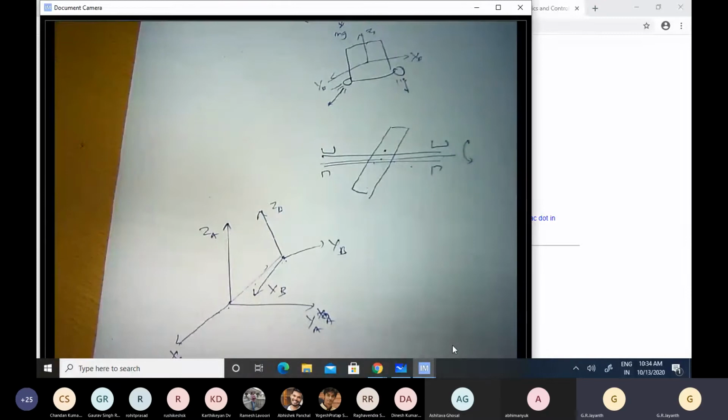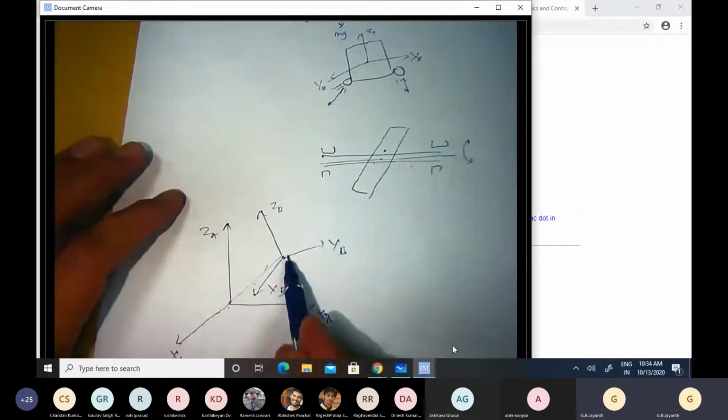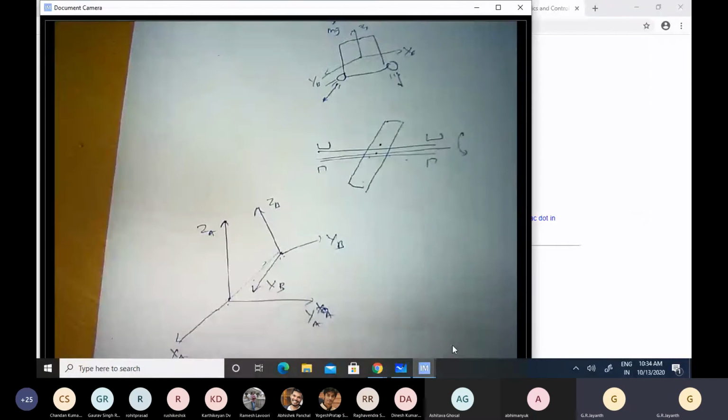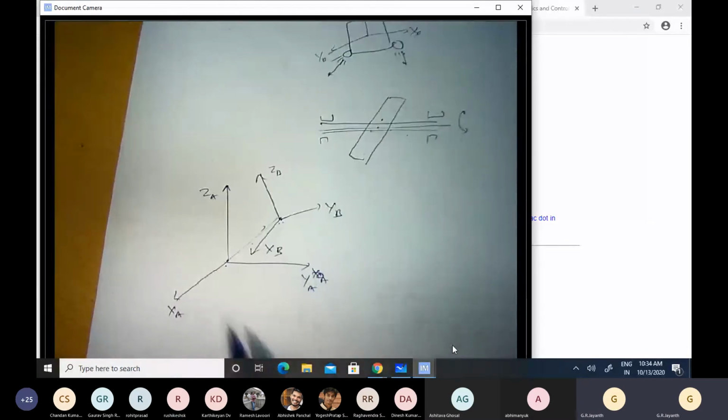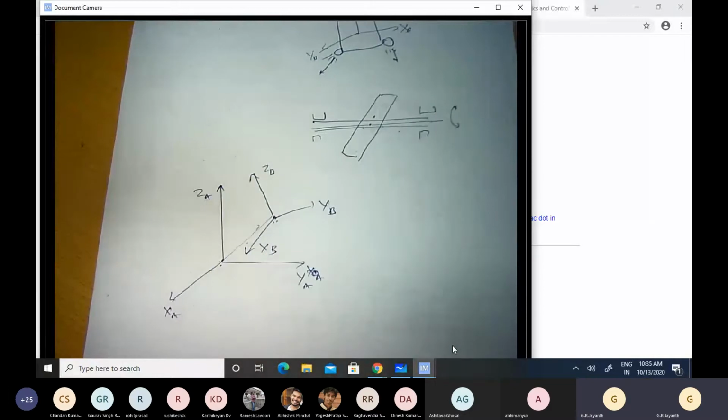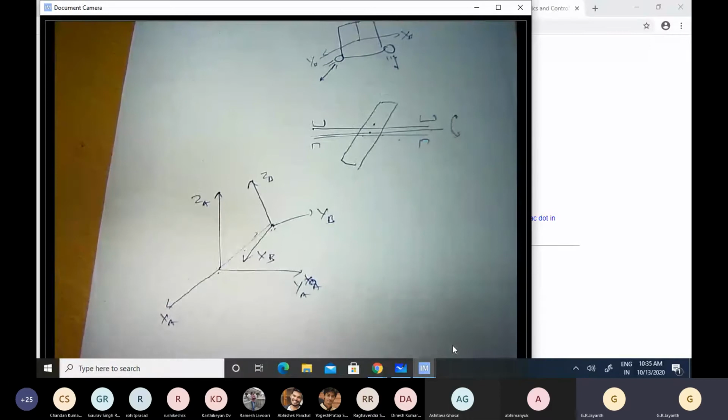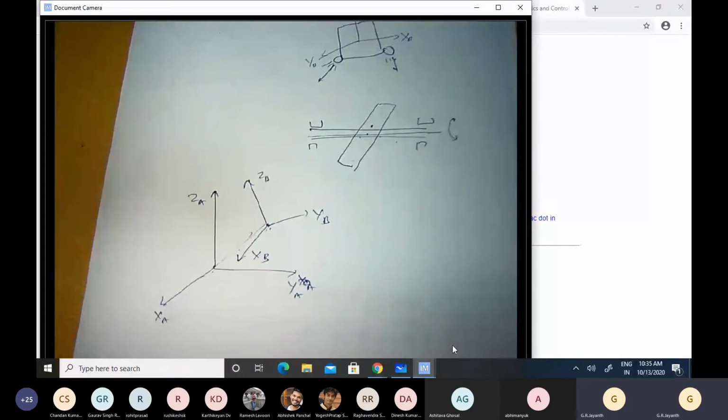So in case of a single rigid body, we shall assume that the B frame and the A frame's origins are coincident, because this offset is irrelevant from the point of view of analysis. It's an arbitrary offset. But the orientations, however, have to be taken into proper account. The B frame changes its orientation as the rigid body moves about, and one needs to properly connect velocities and accelerations represented in the B frame to those represented in the A frame.